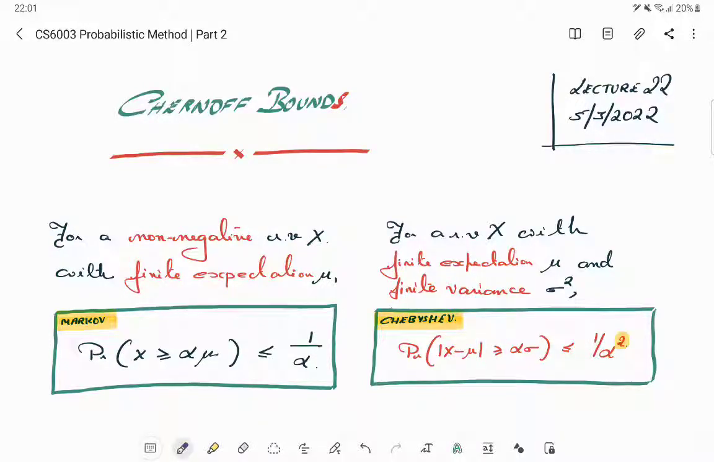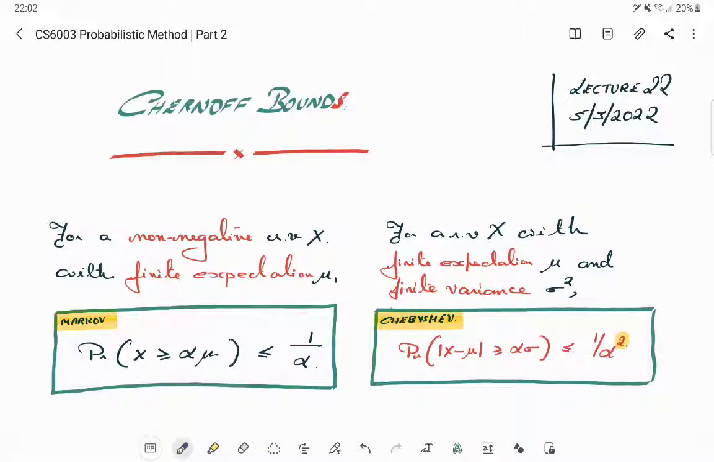Welcome to lecture 22. In the last lecture, we saw the Markov inequality and Chebyshev inequality. We'll start by recalling the same. So the Markov inequality applies to non-negative random variables with finite expectation. It tells you that the probability that x exceeds some alpha times mu, where mu is the expectation of x, is upper bounded by 1 by alpha.